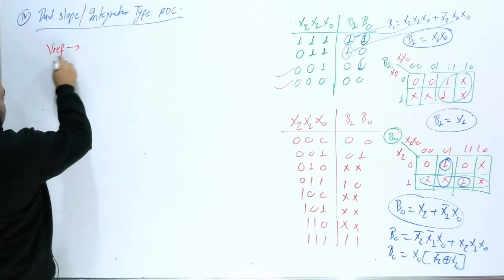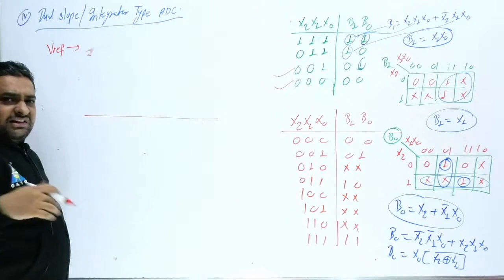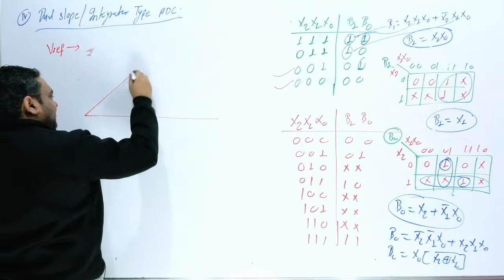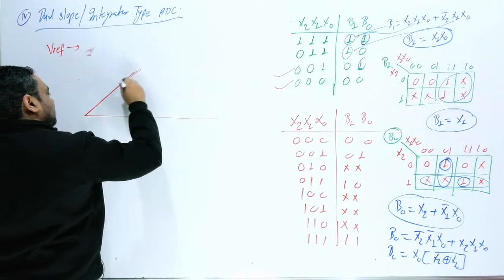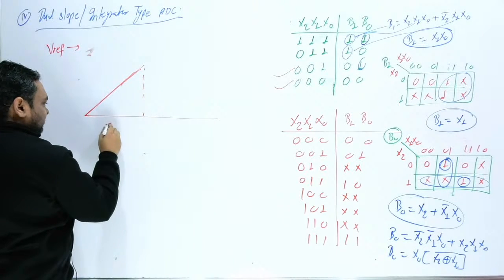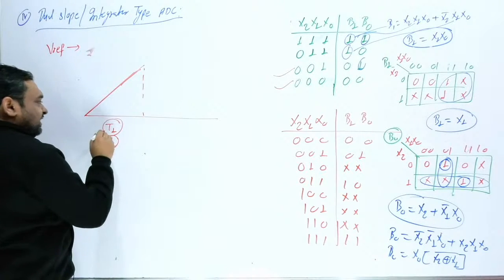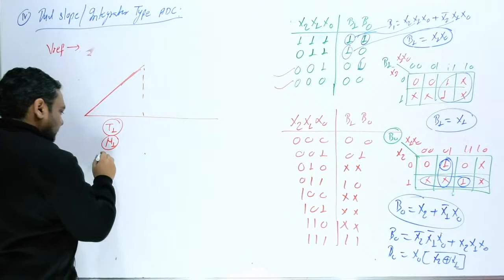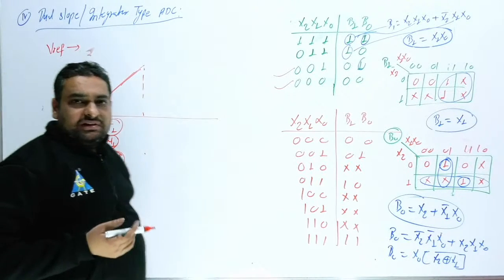Now by V reference we charge the capacitor. The direction is negative, but I am going to draw it this way. Practically the direction was negative, but generally we will draw the charging this way. Suppose T1 time is required here, with N1 clocks, and by which voltage will it charge? By V reference. So here the voltage will be V reference.